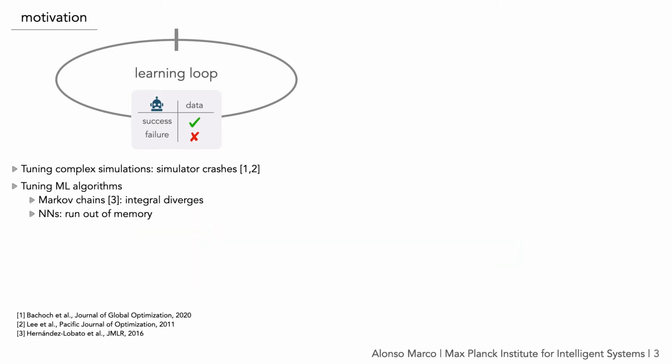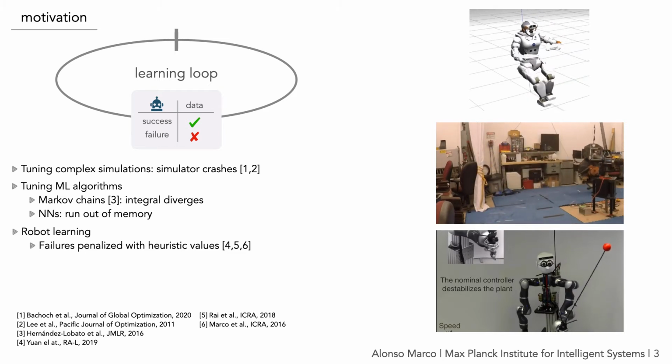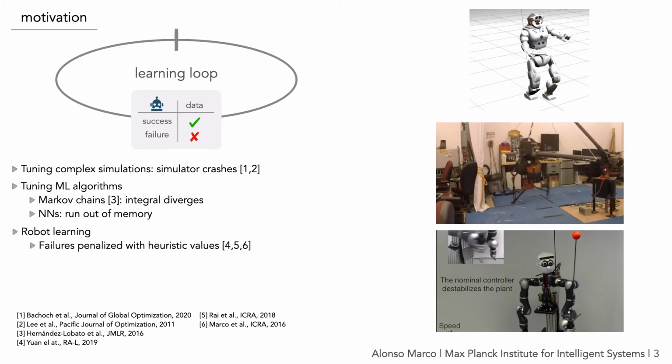When learning parameters of machine learning algorithms, we may also encounter situations in which certain parameterizations fail to return a valid outcome. For example, when learning parameters of Hamiltonian Monte Carlo, it is possible that the integration diverges for large values of the step size. Also, when learning the number of layers of a neural network, large numbers could make our machine run out of memory. When learning with real robots, we find also many cases where failures return useless data.